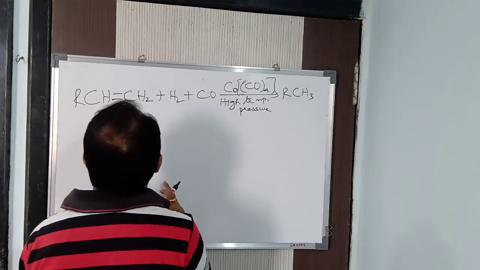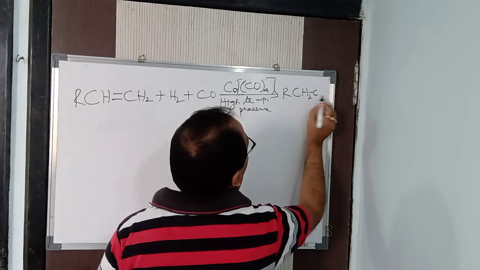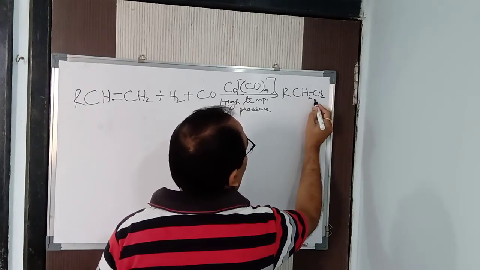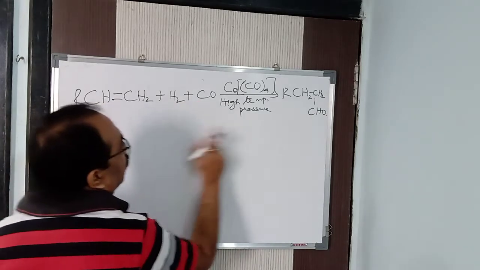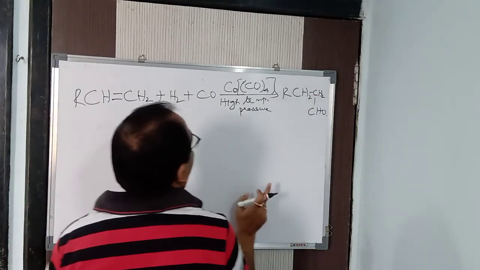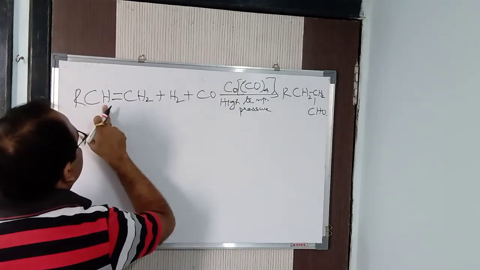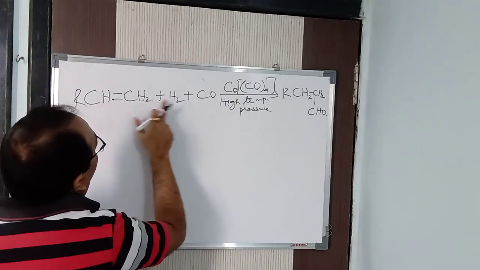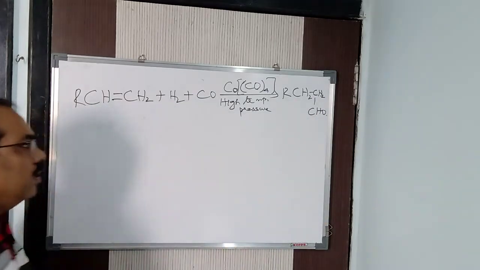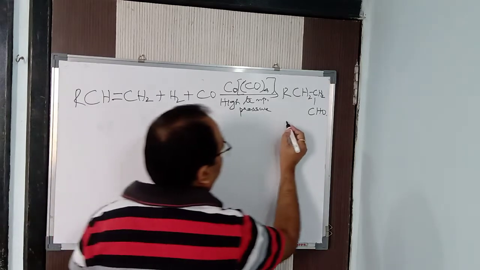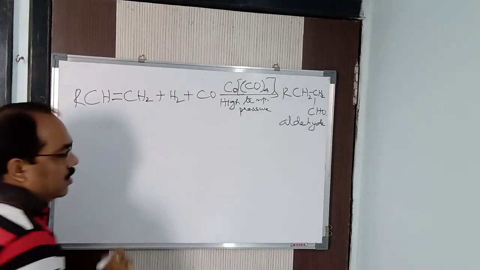Total how many carbon? 1, 2, 3. Here also 1, 2, 3 carbon. Total how many oxygen? 1 oxygen. How many hydrogen? 3 and 2, 5 hydrogen. So it is balanced in this way. This is known as an aldehyde, another organic compound. Clear?